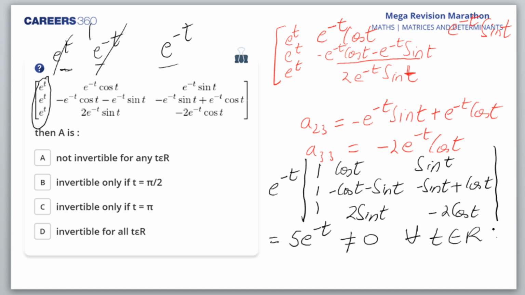So this is invertible. For invertible, what was the condition? That the determinant should not be equal to 0, that is, not equal to 0 for all values of t. Okay, so we get A as the correct answer. Is it okay, students? I don't think anybody would require me to solve the whole determinant. Anybody can solve that determinant, and we get 5 as the answer. Okay, can we move on to the next question? Hello, students, is it okay? Can I move on to the next question?